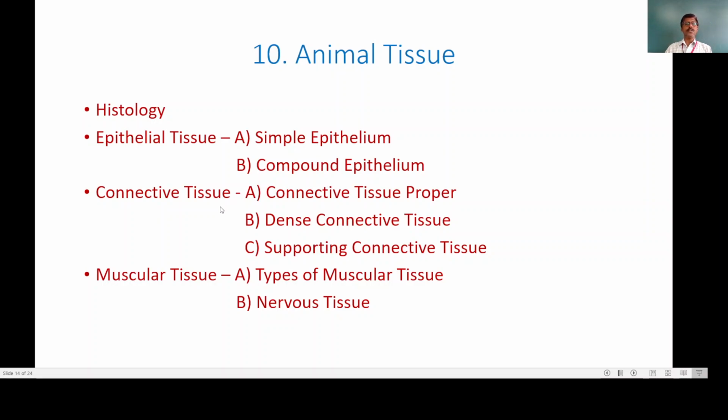Then the next tissue is connective tissue. In this, the first is connective tissue proper, the second is dense connective tissue, the third is supporting connective tissue, and then the next type is muscular tissue. In this, we are going to study the types of muscular tissues, and at the same time we are going to see the nervous tissue. Now students, remember, this is the introductory lecture of our syllabus, so I am telling you very briefly, but we are going to study in detail when our classes commence.